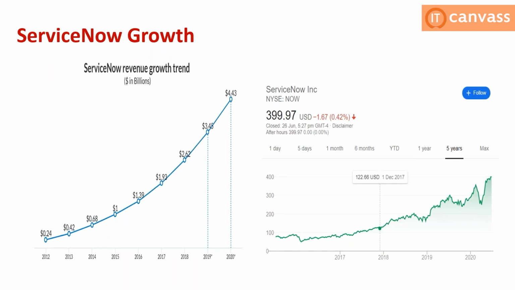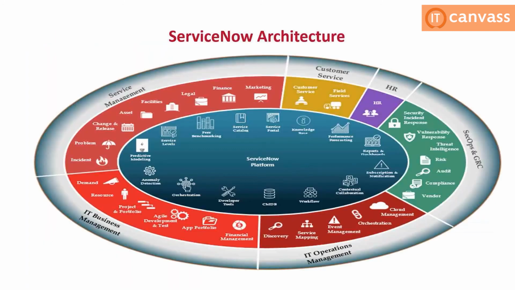Initially it started with 2000 tables with a basic ITSM ticketing option, then later, currently in 2021, it almost included ML and AI related applications as well. I will show you the other things as well. And this is the architecture. If you see this architecture, no other tool has this kind of architecture. Even BMC Remedy, Jira related tools, Salesforce, and other tools don't have all the applications built into a single platform like ServiceNow.